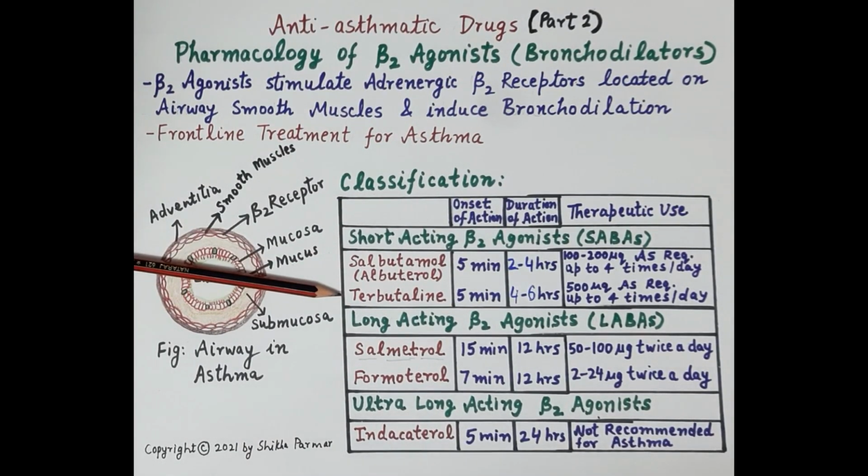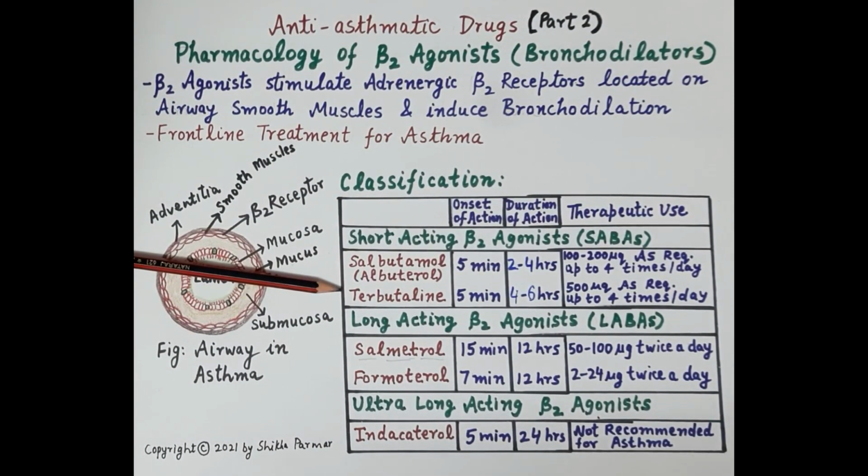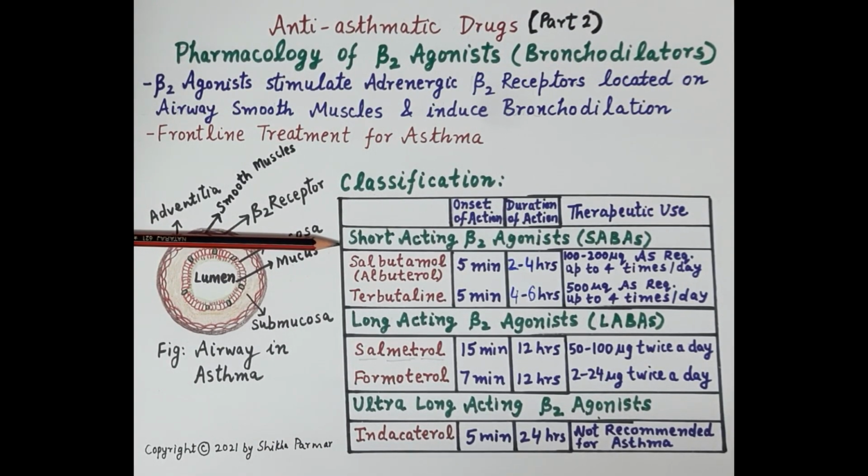Another short-acting beta-2 agonist is the terbutaline. Terbutaline is another short-acting beta-2 agonist. It is also inhaled and it produces bronchodilation within 5 minutes, and duration of action is 4 to 6 hours. It is also used as and when required, not more than 4 times a day. Now these short-acting beta-2 agonists, they provide bronchodilation within 5 minutes. That means they provide quick symptomatic relief in asthma, and therefore these drugs, they are covered under the category of rescue medication, very important medications.